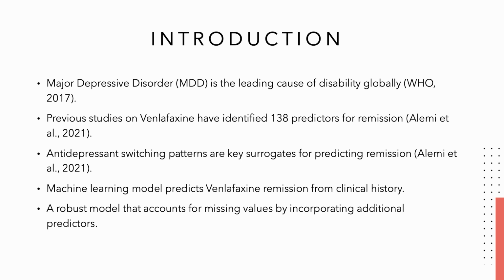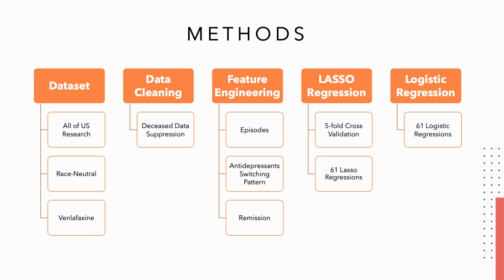We used the All of Us research program from the NIH to acquire a race-neutral dataset containing patients that have used venlafaxine previously. Cleaning the data was required as there was noise in the data that was not required. Once the dataset was cleaned, several transformation steps were applied. This included drug aggregation, creating categorical variables, extracting unique comorbidities alongside MDD, one-hot encoding to remove dummy variables, finding the minimum and maximum number of antidepressants used, and creating the remission variable.